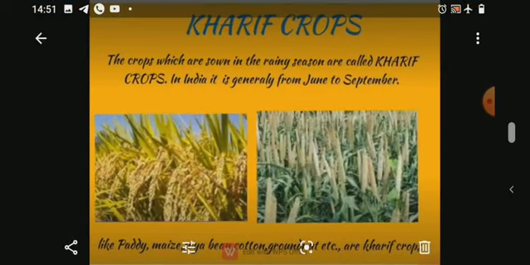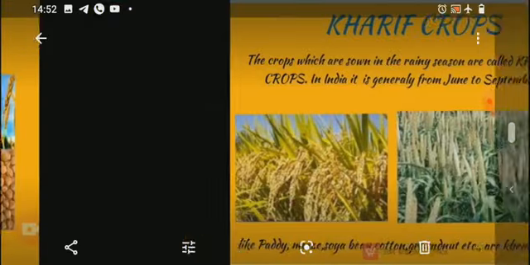The crops which are sown in the rainy season are called Kharif crops. In India, it's generally from June to September, like paddy, maize, soya bean, cotton, groundnut, etc. These are Kharif crops. Why are these sown in the rainy season? Because they require a lot of water to grow.